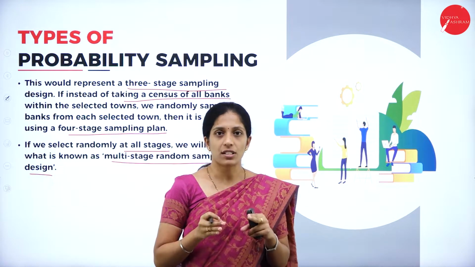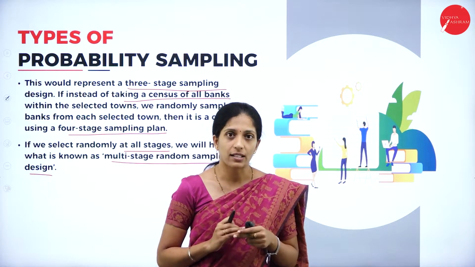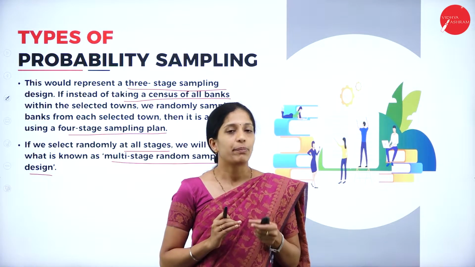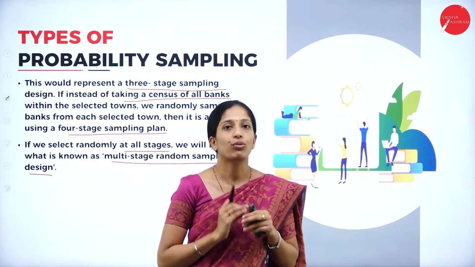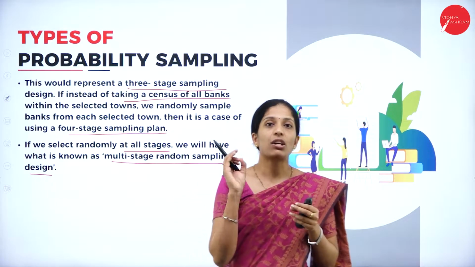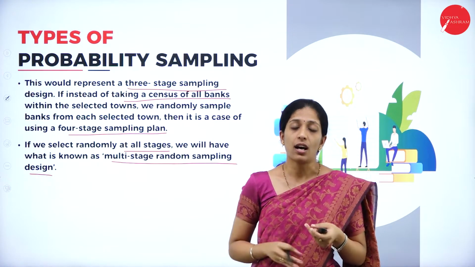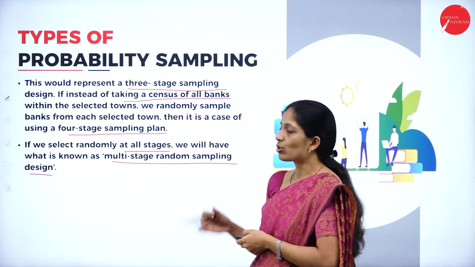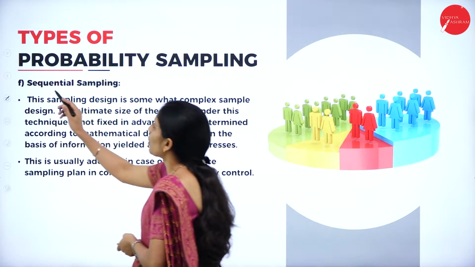First according to the state. Now if you are going to take into consideration all the nationalized banks in India, the country will be the first stage, second will be the state, third will be the district, fourth will be the town. So each and every sample or each and every cluster will represent the whole population. That is known as the multi-stage sampling method.